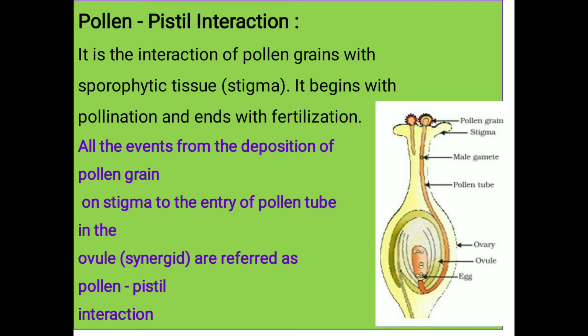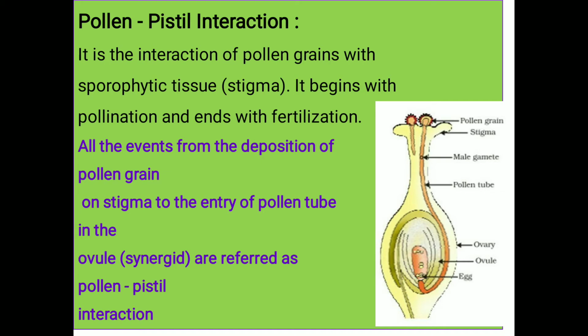But if the pollen grain is wrong, the stigma does not allow that pollen grain on its surface. The pistil has the ability to recognize and accept the right or compatible pollen of the same species.